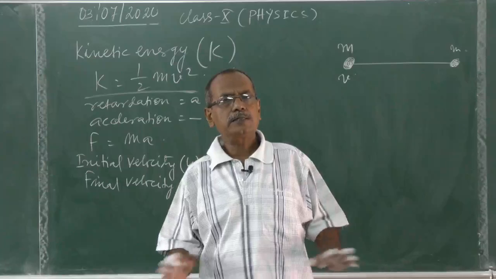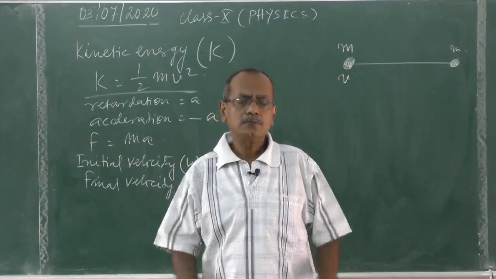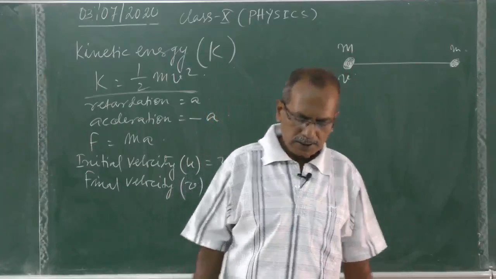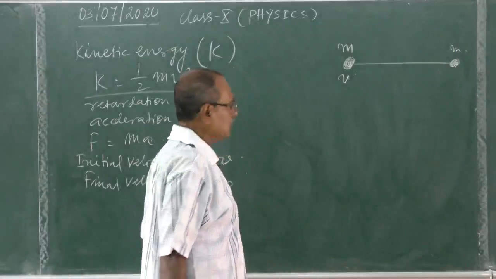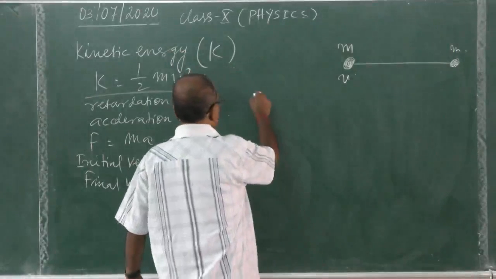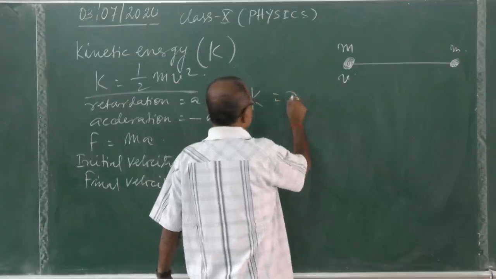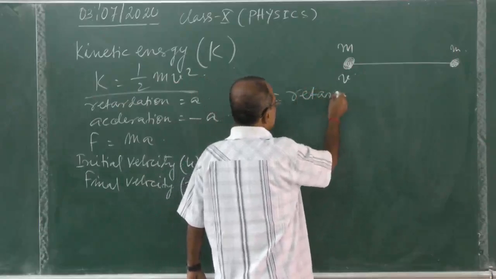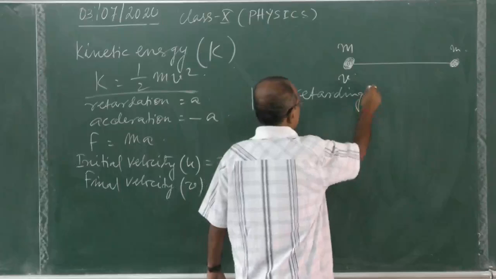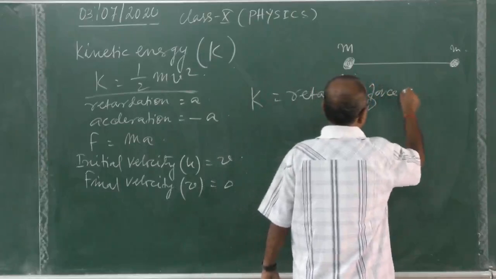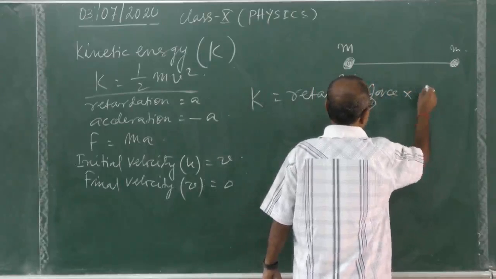So therefore energy is work done, force into displacement, that is the retarding force. So therefore kinetic energy is equal to the retarding force into displacement.